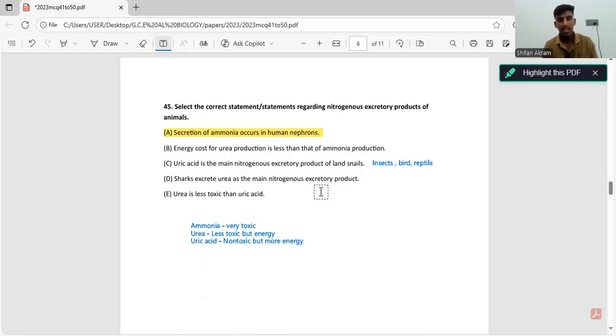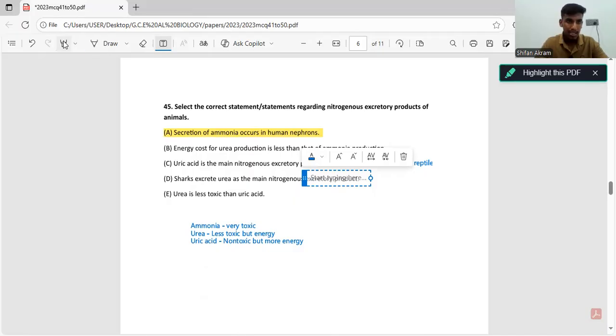Sharks store and secrete urea for osmoregulation, to regulate the water content in the body. Because if there's no urea in a shark's body, the shark will lose all the water through osmosis and become dehydrated. For this reason, sharks secrete urea as a nitrogenous waste product. That statement is correct.